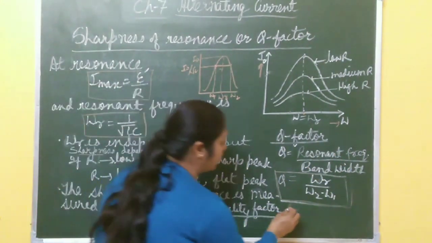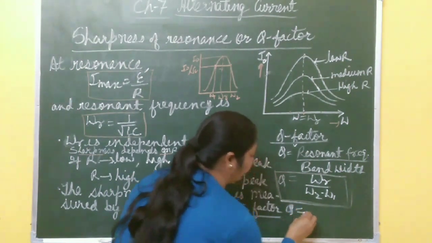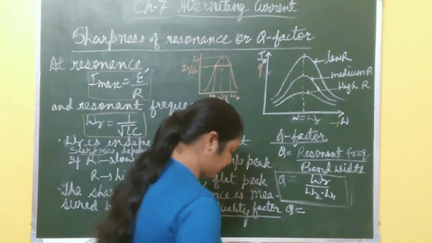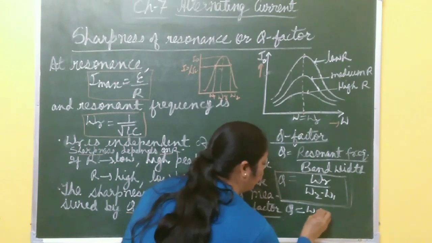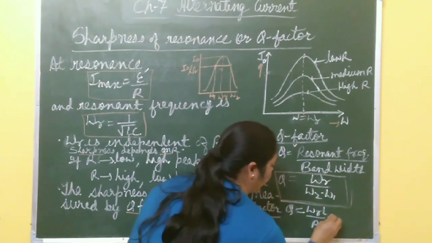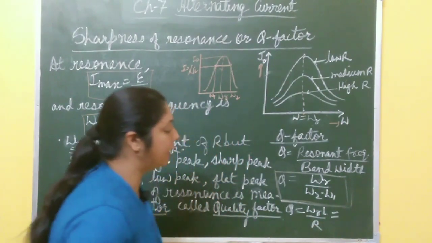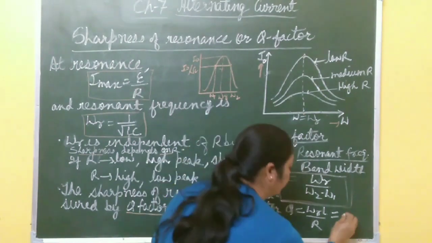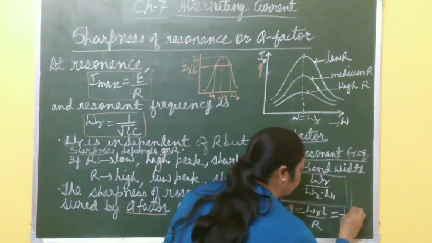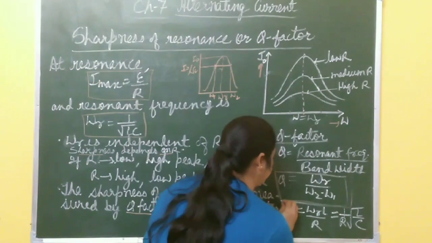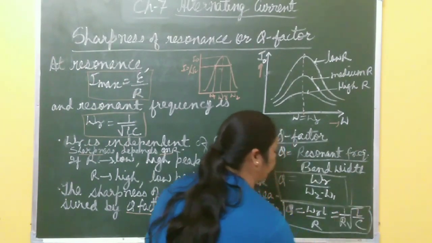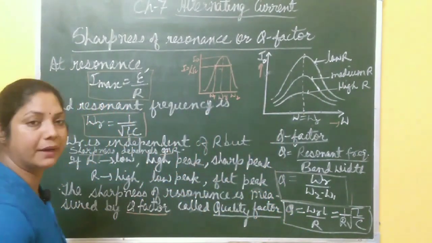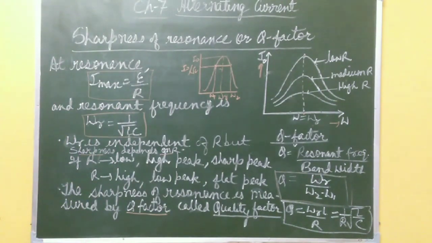One more thing, you can also write quality factor in terms of L and C. Quality factor in terms of L and R is given by omega R L by R. And if you put omega R equal to 1 by root over LC, it becomes Q equal to 1 by R root over L by C. This is another formula for quality factor, and this formula is useful for numerical purposes also, right? So hope you understood sharpness of resonance or quality factor. Please take a screenshot of this one.